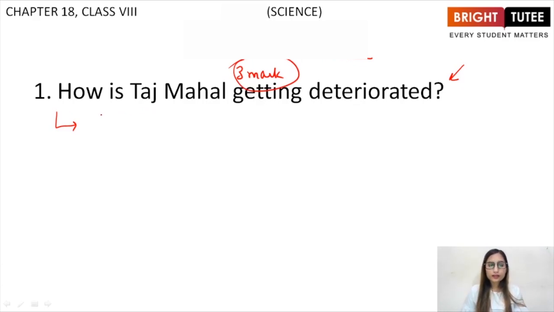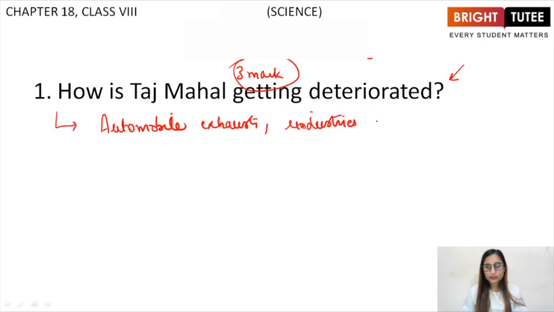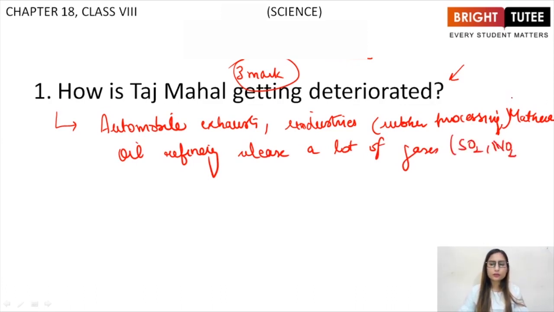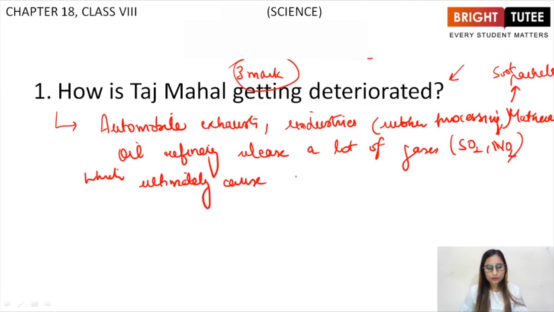So first of all, you will write that automobile exhausts, industries such as rubber processing, and Mathura oil refinery release a lot of gases such as sulfur dioxide, nitrogen dioxide, and for Mathura oil refinery, especially soot particles, which ultimately cause acid rain.